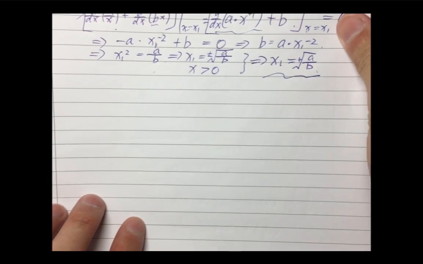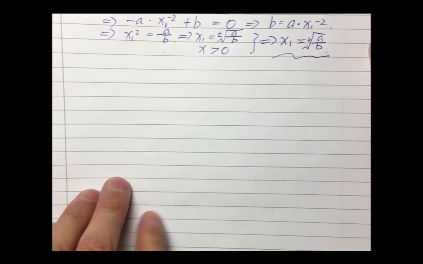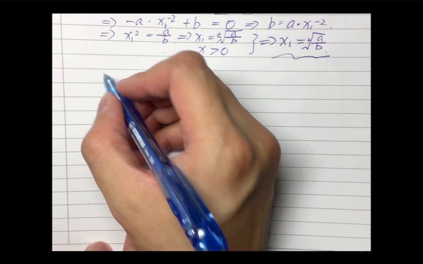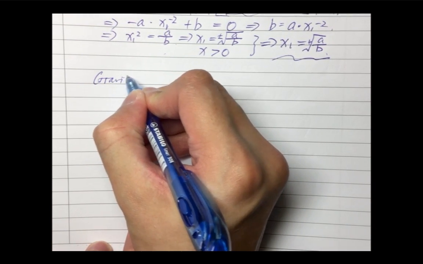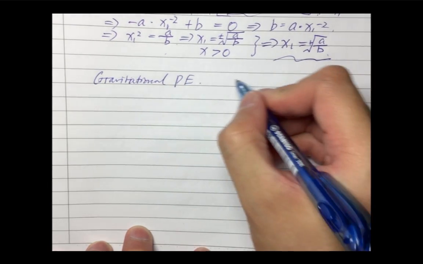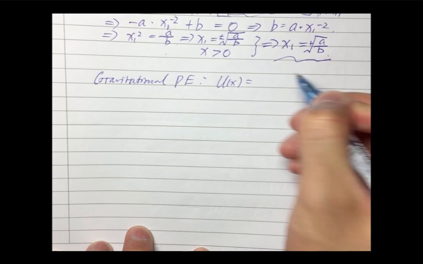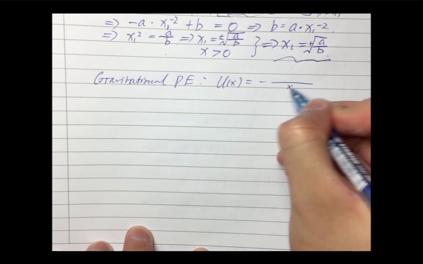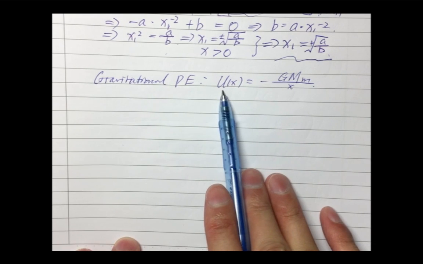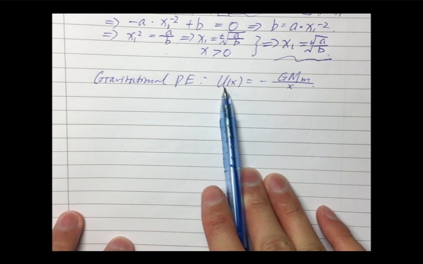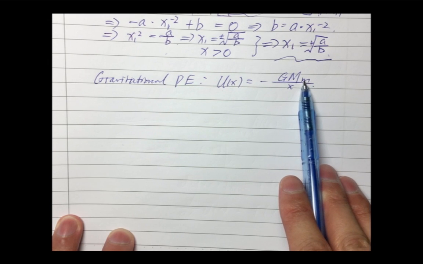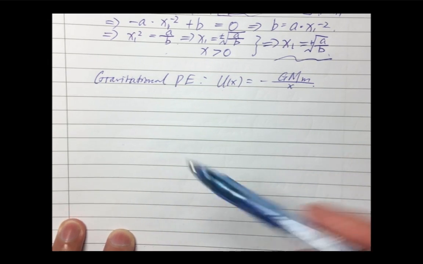Actually, for potential energy, I'm going to give you more illustration. Let's say we have a gravitational potential energy, right? In this case, U(x) equals negative G times M times m over x. So gravitational potential energy is just a result of capital M and lowercase m and g of x.